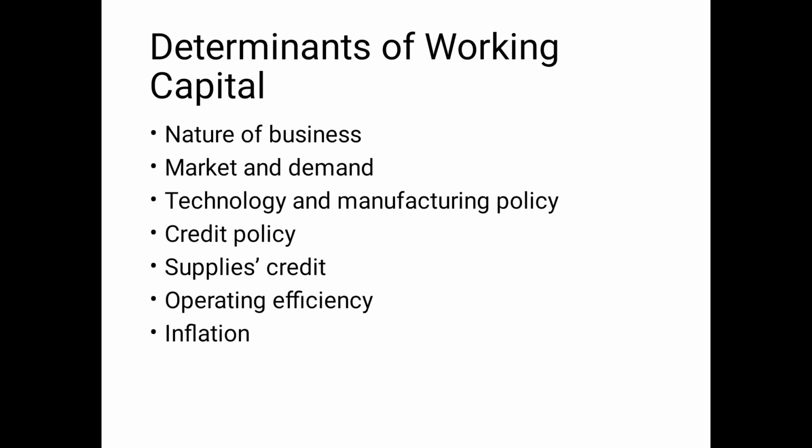But if you have more machines, more information technology, where you have less labor but more machines, in that case the company requires less working capital, but the fixed investment will be huge.